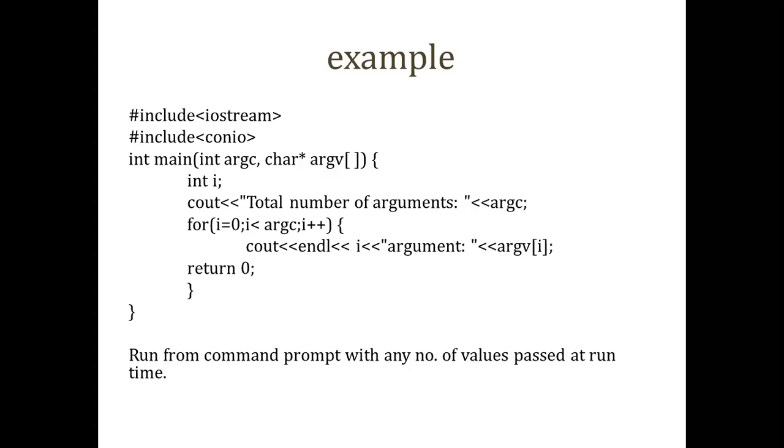So for that purpose, we have to include conio.h. Then integer main with the two arguments argc and argv, the integer count that you are going to get, which is with the input which will be given, the total number of arguments that you are going to pass.